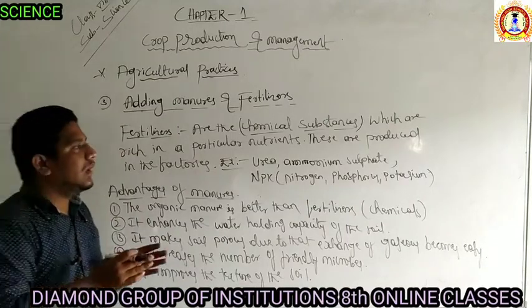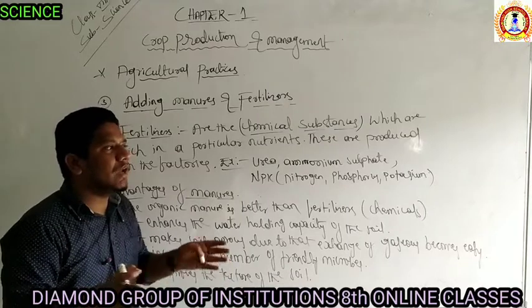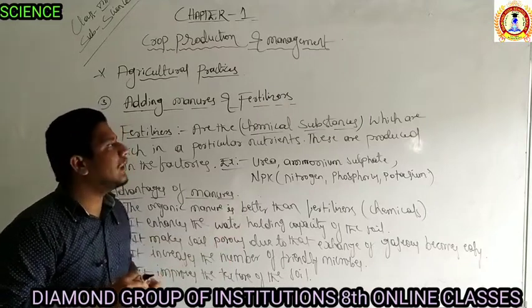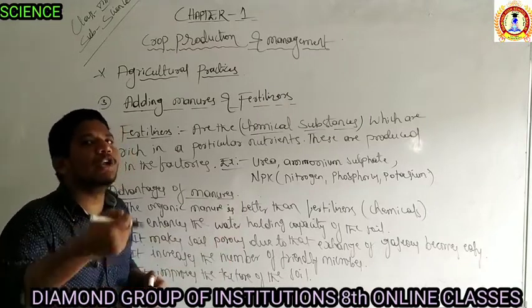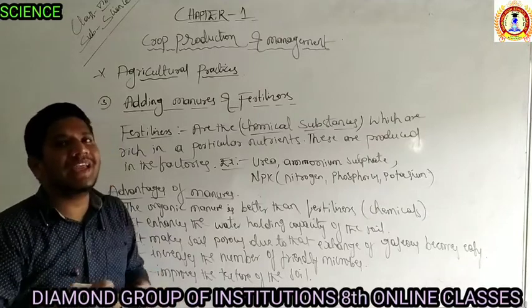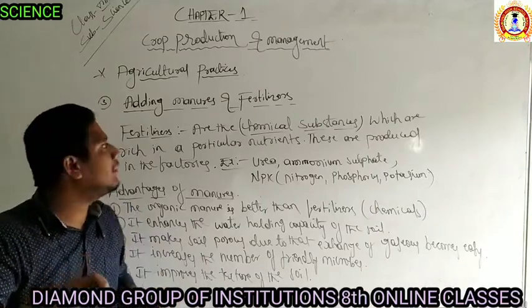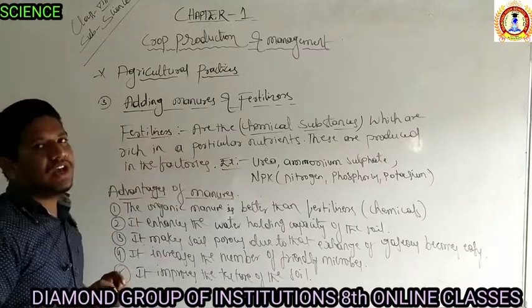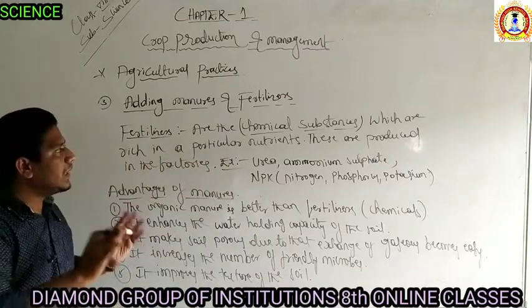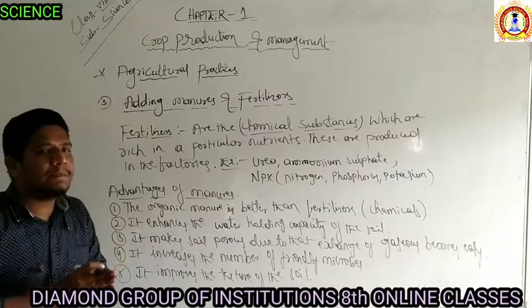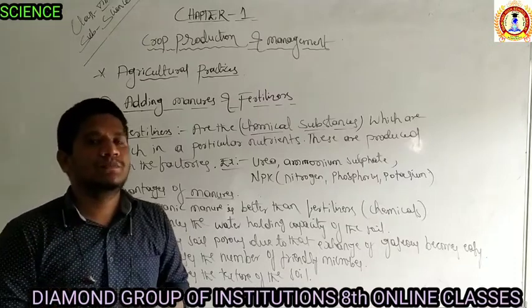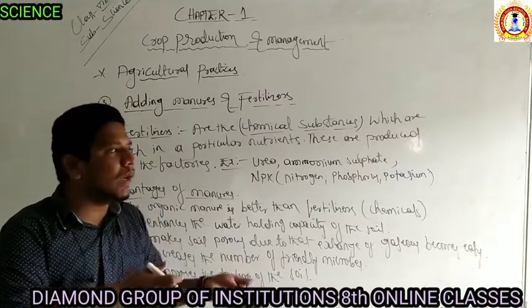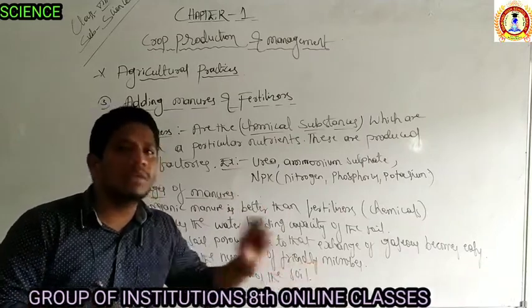Just consider that your field soil lacks a particular nutrient, like potassium. So what are you going to add? You are going to add only the particular potassium fertilizer to the soil. That particular nutrient will increase the nutrient present in your soil.